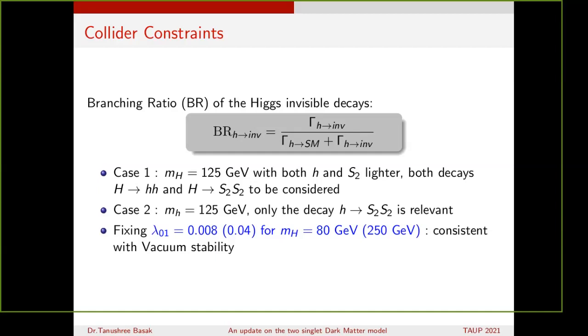Now, for analyzing these, we need to fix the value of lambda 01, which we have chosen from the previously imposed constraint from vacuum stability. We have chosen lambda 01 to be 0.008 for the 80 GeV Higgs, and for the 250 GeV case, we have chosen it to be 0.04.